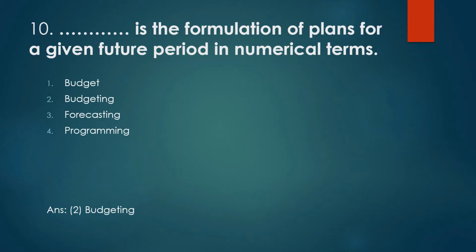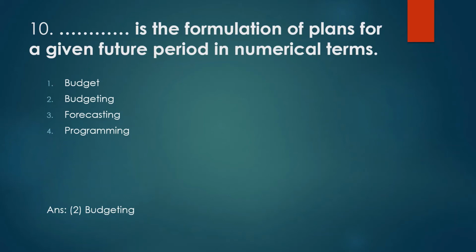We call it budgeting, like whether we can afford such things or not to achieve the goal. So before planning also we need to fix the budget.